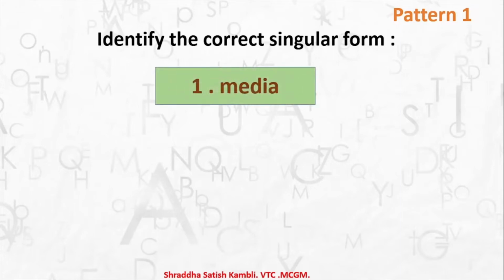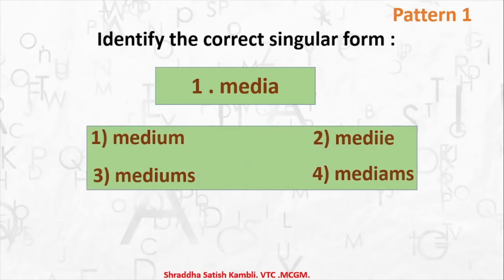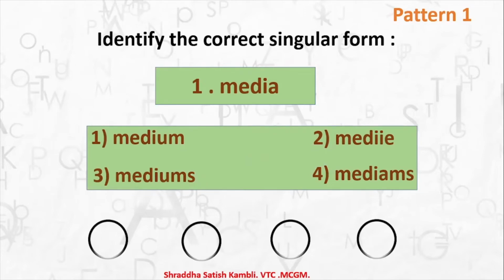Here is the plural, so media is the plural. So which is the correct singular form for media? Is it 1 medium, 2 medii, 3 mediums, or 4 mediums? So which is it? It is the first one, medium.